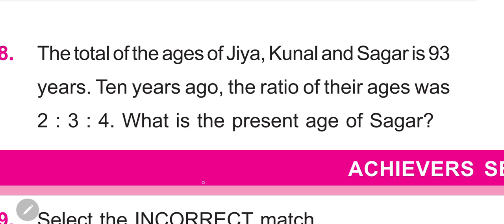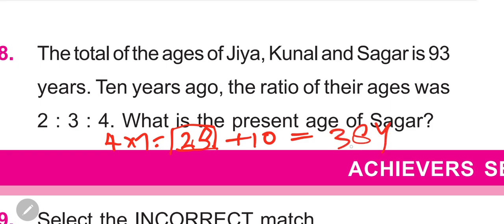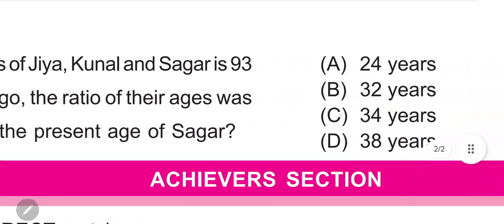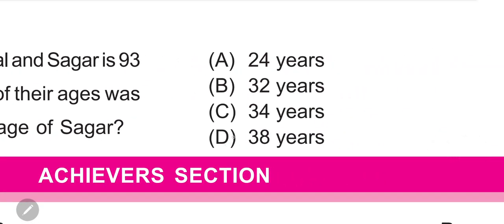Sagar's age 10 years ago is what? 4 multiplied by 7, which is equal to 28, because we let it as 4x. Now 28 years is the age 10 years ago, so the current age must be 28 plus 10, which is equal to 38 years. So Sagar's current age is 38 years. Is there any option of 38 years? Yeah, this one, so we will go with this one.